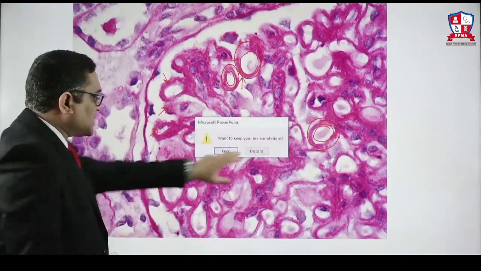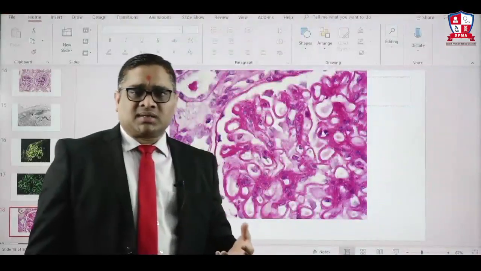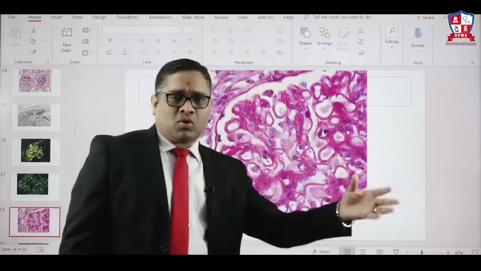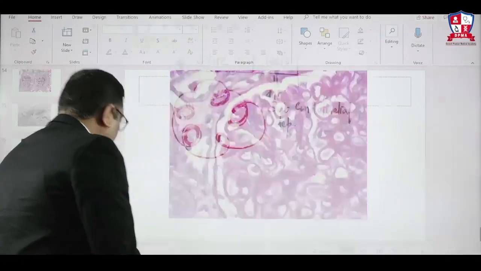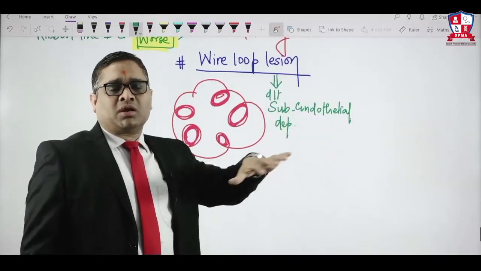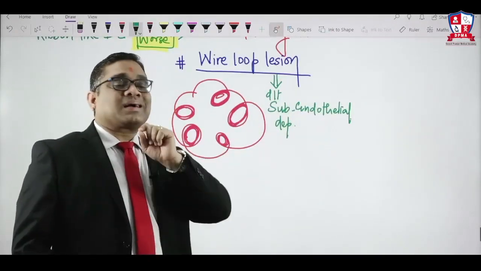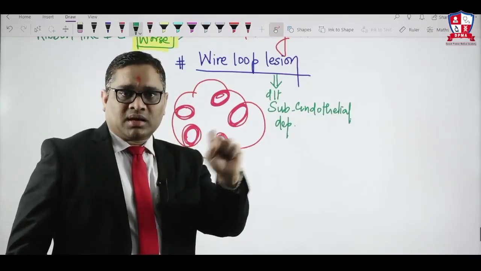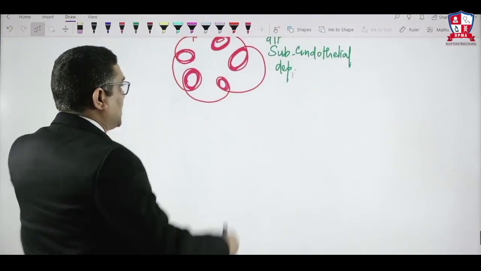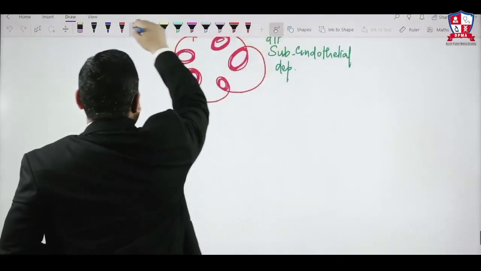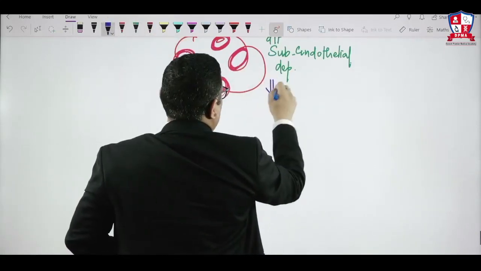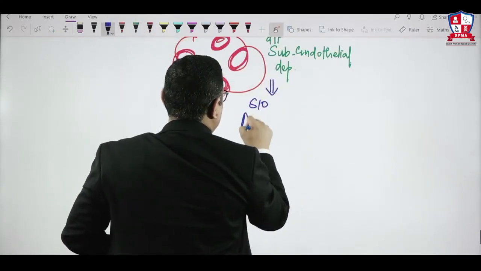And what is their clinical significance? You are working as a nephrologist, and your pathologist has sent you the biopsy report of your patient saying this patient has wire loop lesion, which is subendothelial deposit, seen on microscopic examination. Kindly correlate clinically. What is your inference? Remember, wire loop lesion is suggestive of active disease.